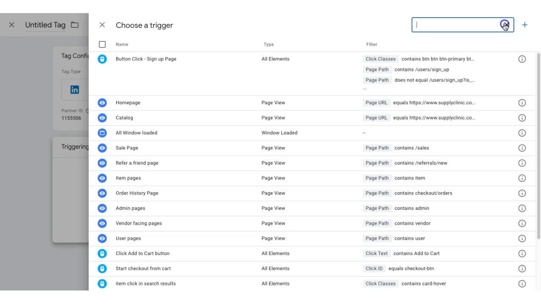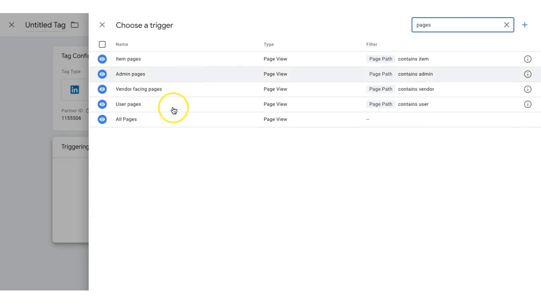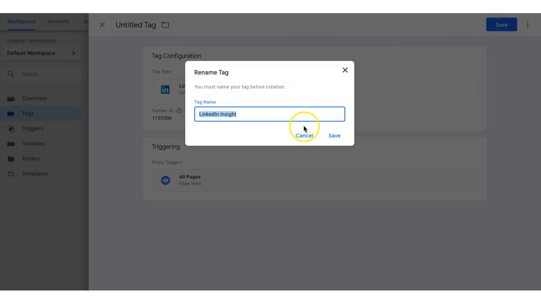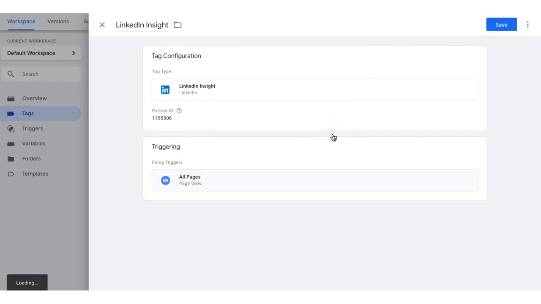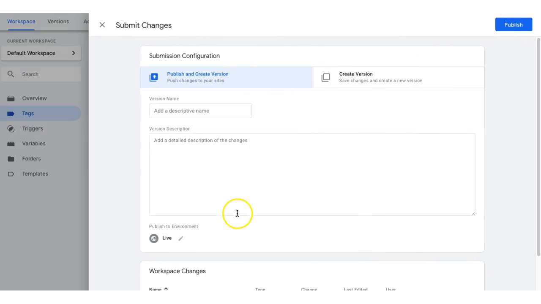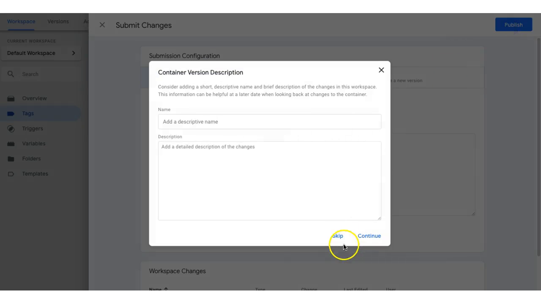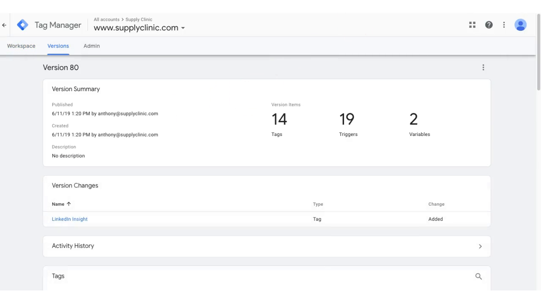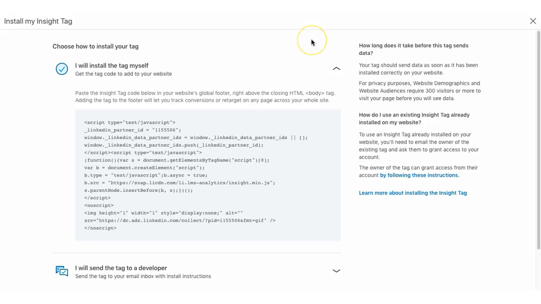So I'm just going to click here, all pages, and save. The name is already ready. You save that, and then you would go, as usual, submit, publish, skip, and that's it. You're done. We should have some data populating in LinkedIn in the near future.